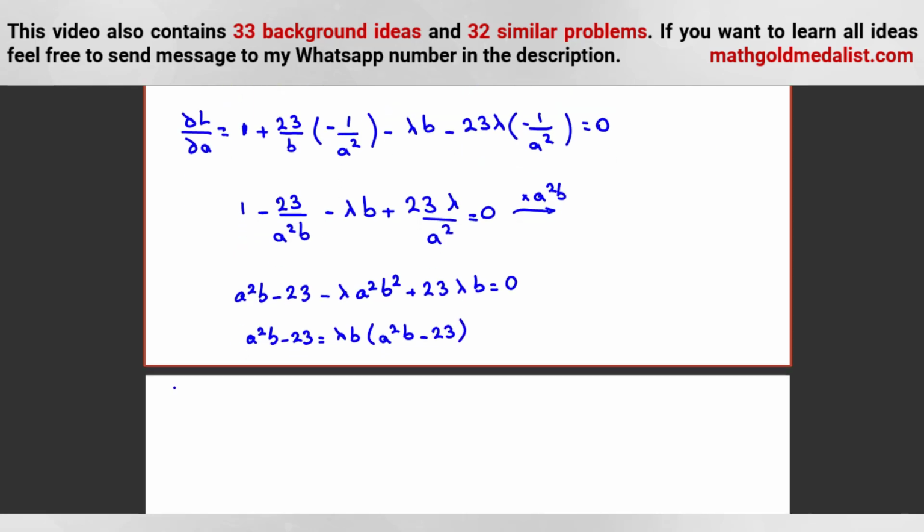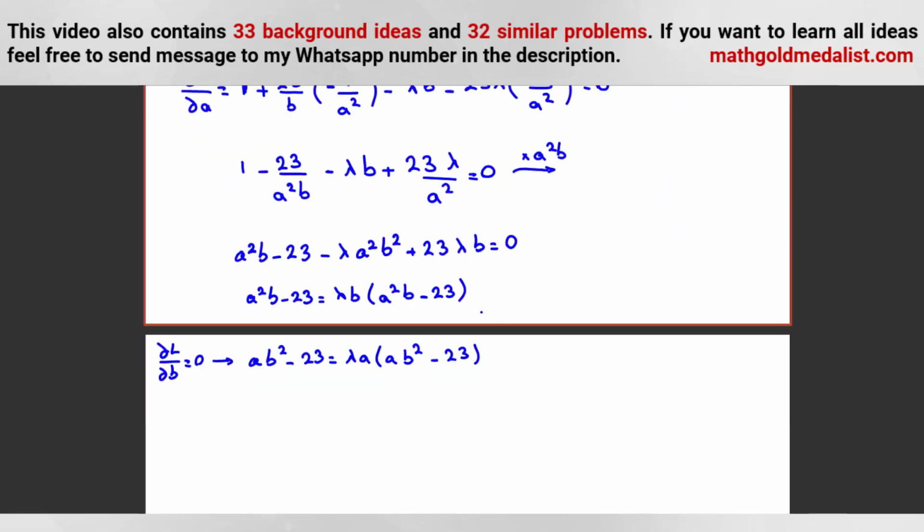Now, if we take the derivative of L with respect to B equal to 0, then we reach a similar thing. We should switch A and B. AB squared minus 23 is equal to lambda A times B squared minus 23. Okay. Now I want to calculate lambda in both equations and say, okay, lambda is equal, so the other parts are equal. But we should check this part shouldn't be 0 because we want to calculate lambda. We should divide by the coefficient. So we know B and A are not 0 because they are side lengths of the cuboid. If this part is 0, let's see what happens.